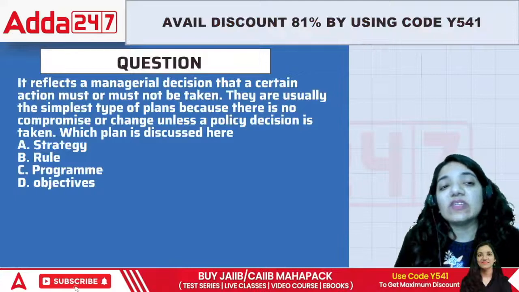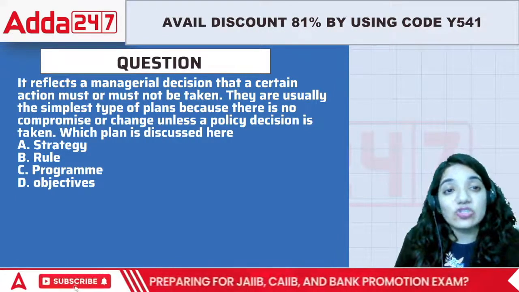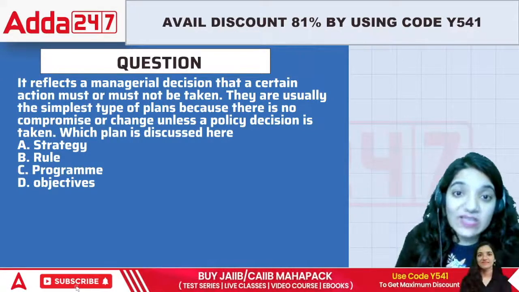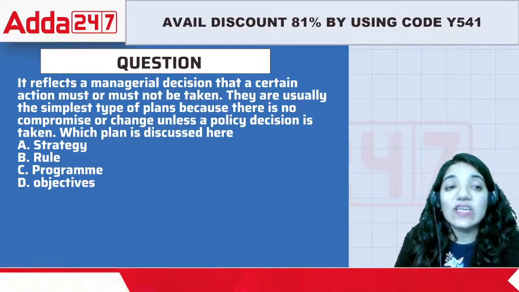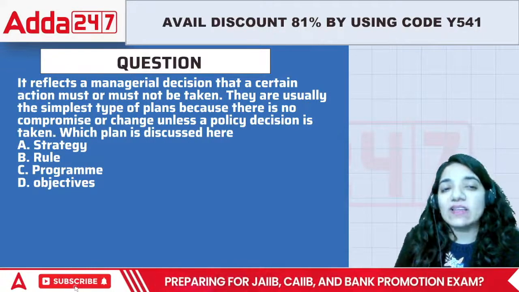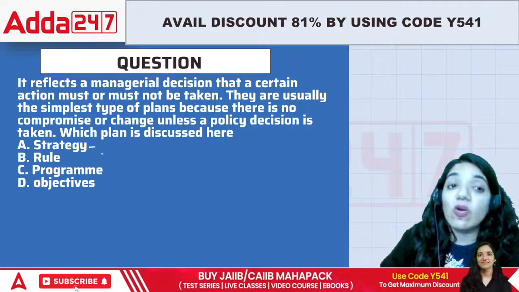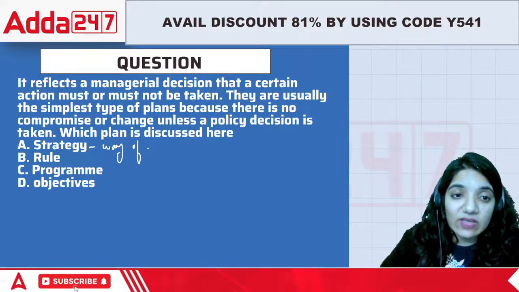Acha. Here comes the next question. It reflects the managerial decision that a certain action must or must not be taken. They are usually the simplest type of plans because there is no compromise or change unless the policy decision is taken. Which type of plan is this? See, these are the simplest types of plans. Strategy is basically a way of achieving the goals.